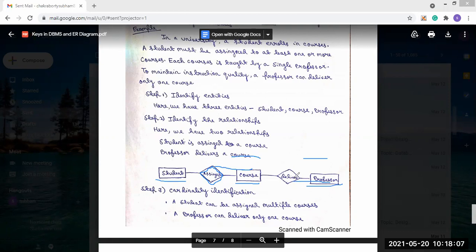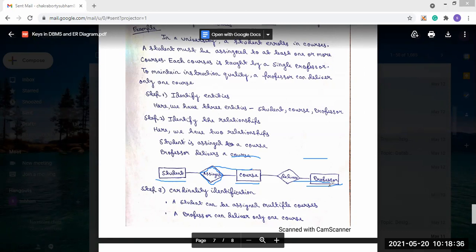Now you can say, sir, I want to connect the student and professor. It is also possible that I can make a relationship between these two entities, that professor teaches student. This can also be a relationship. That's why I am saying the entity relationship diagram is what you think.